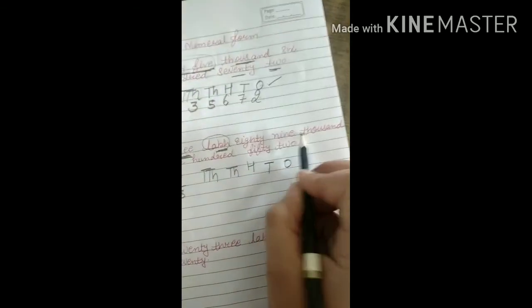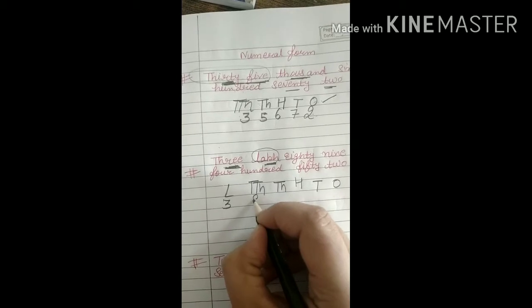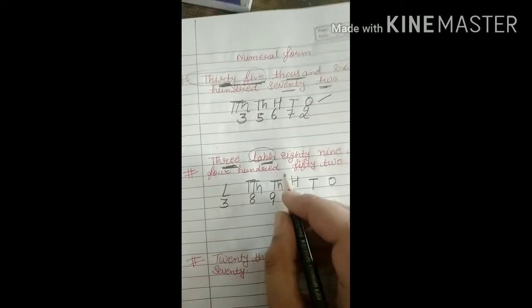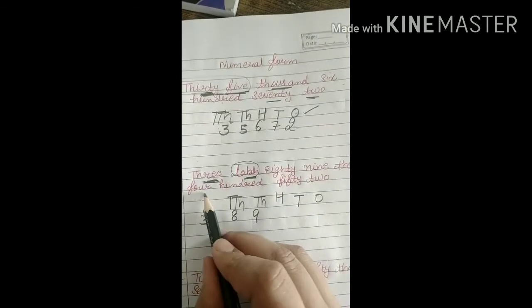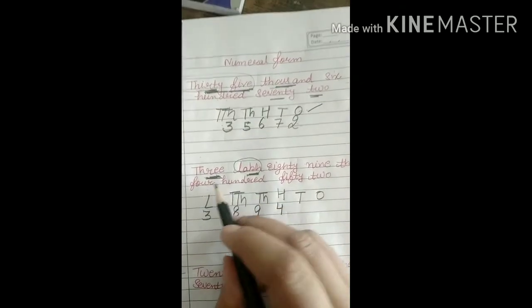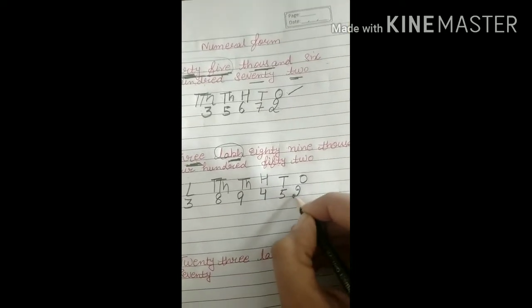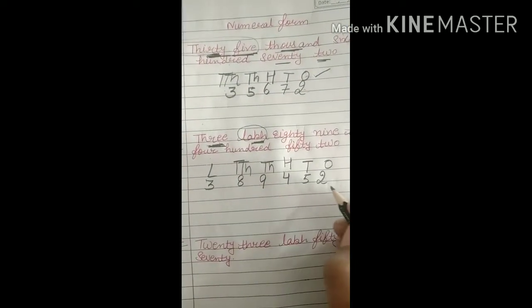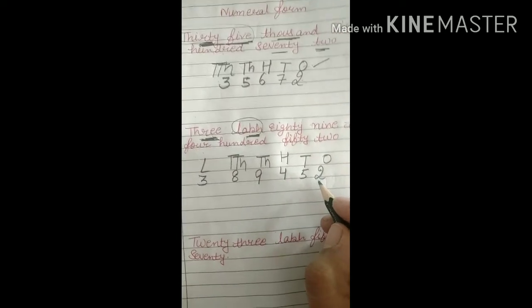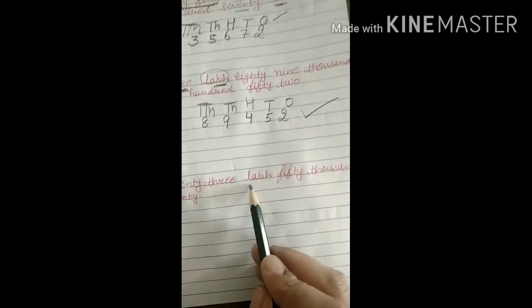Then 89,000. Here you can write 89,000. Okay, then 400. In the 100 place downside you have to write 400. Then 52. So here you have to write 52. 52 becomes your 52. Clear? Got it, everyone?